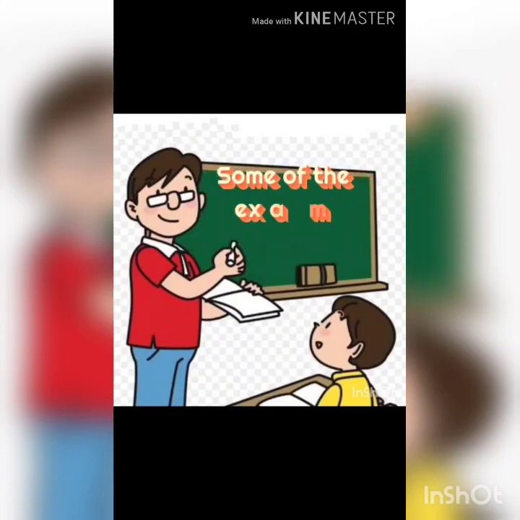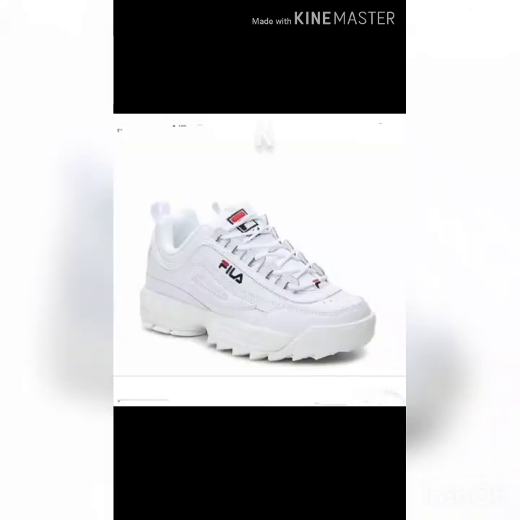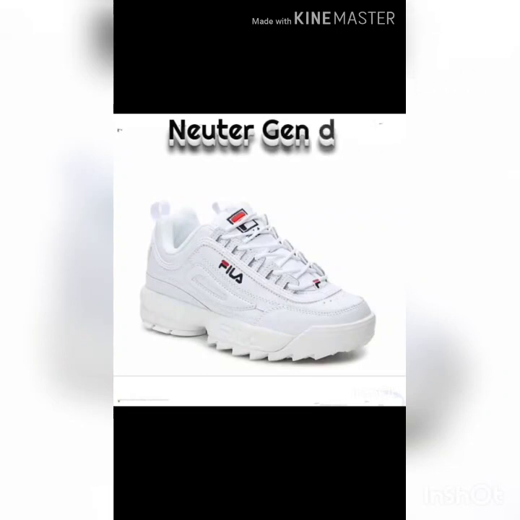You can see some examples of neuter gender here, children. I have done some neuter genders with pictures. First one is shoe. Shoe is a non-living thing, so it is a neuter gender. S-H-O-E.